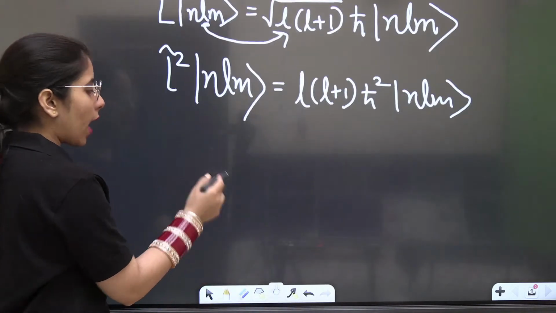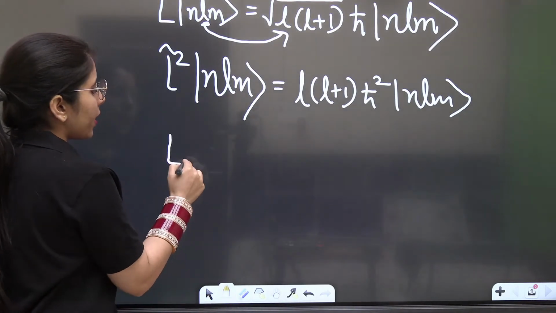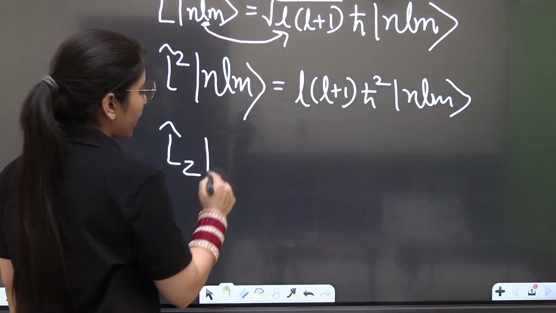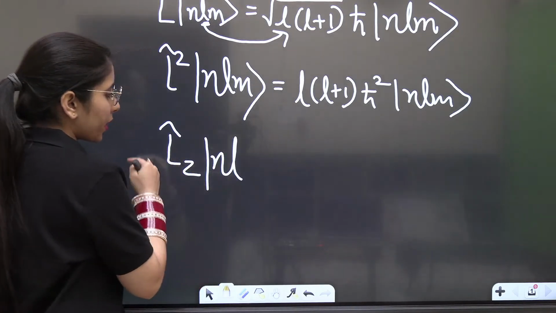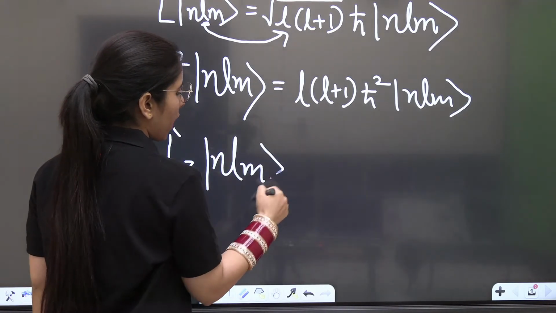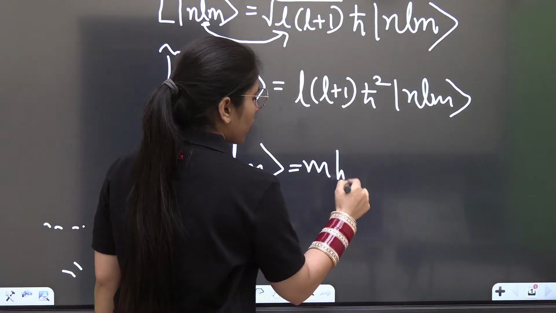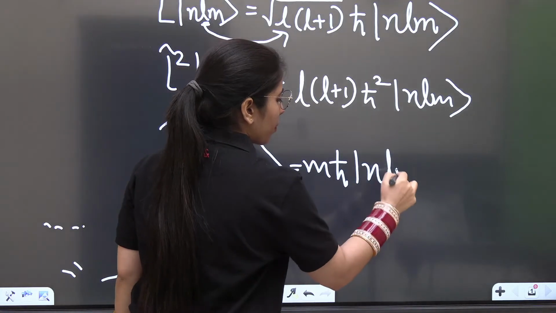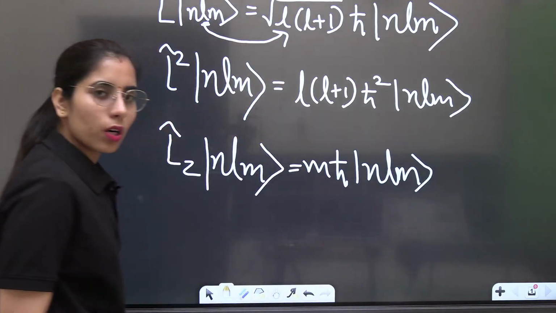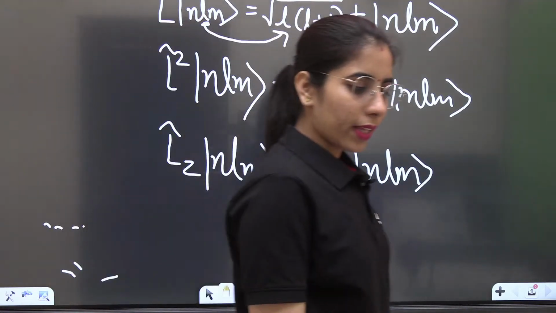One more operator you have to consider, that is Lz. If you operate the Lz operator on some state having the values n, l, m like this, it will give you m h-cut, and |n l m⟩ will remain as it is. That's how you are going to get the expression.